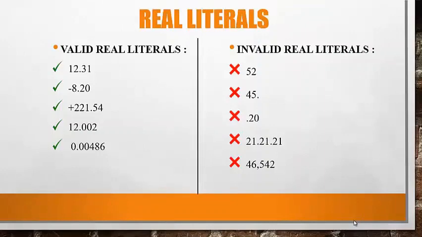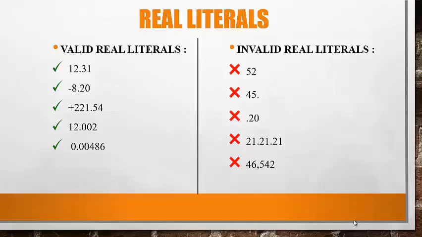12.31, -8.20, +221.54, 12.002, 0.00486. These all are valid real literals. Here are invalid real literals in the fractional form. 45 or 52: there must be a decimal point.